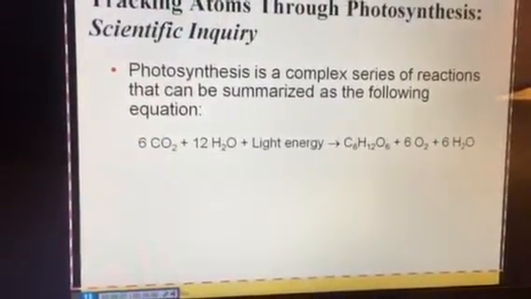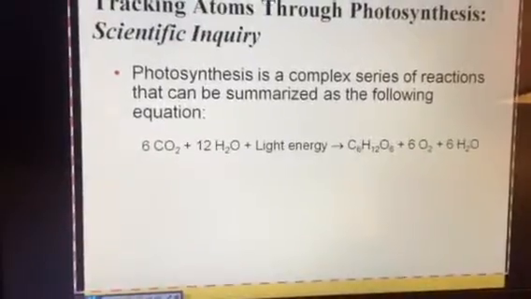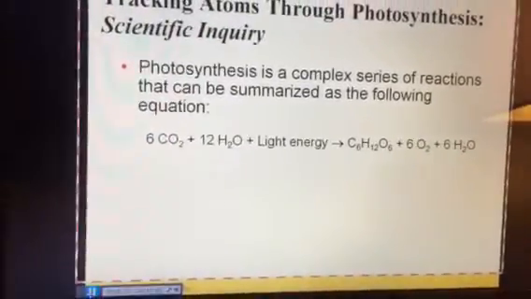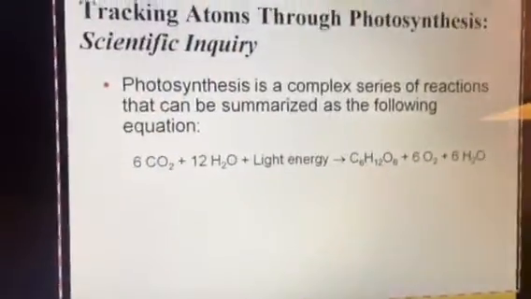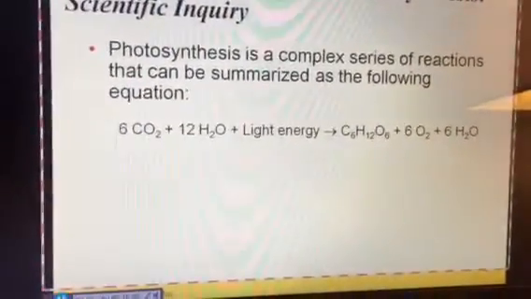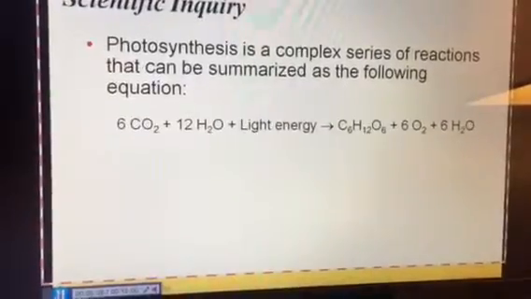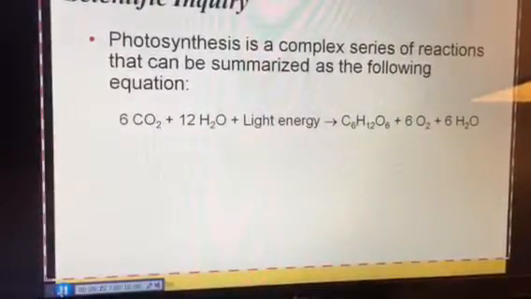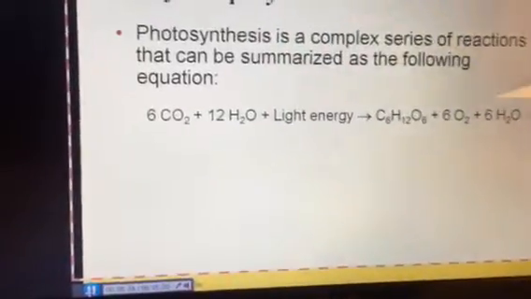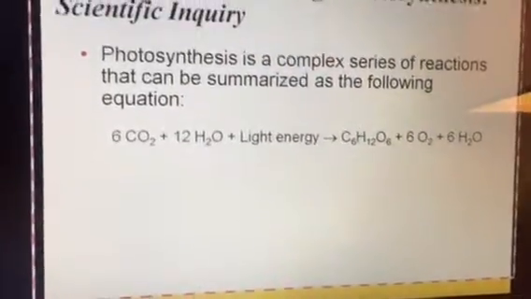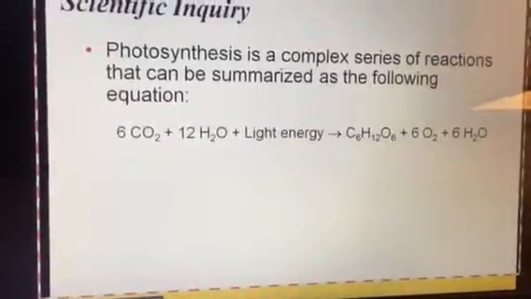In the presence of light energy, I personally would not put that as a plus, but I usually put that over the arrow because it's definitely needed for photosynthesis. I personally would not call it a reactant since it isn't a chemical, but you definitely have to have light energy in order for photosynthesis to occur. We make C6H12O6, or I should say plants make C6H12O6, which is glucose, plus they make 6 oxygens and they